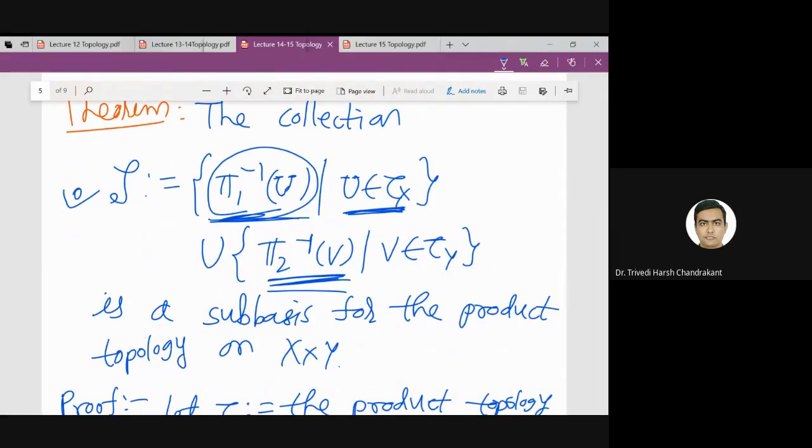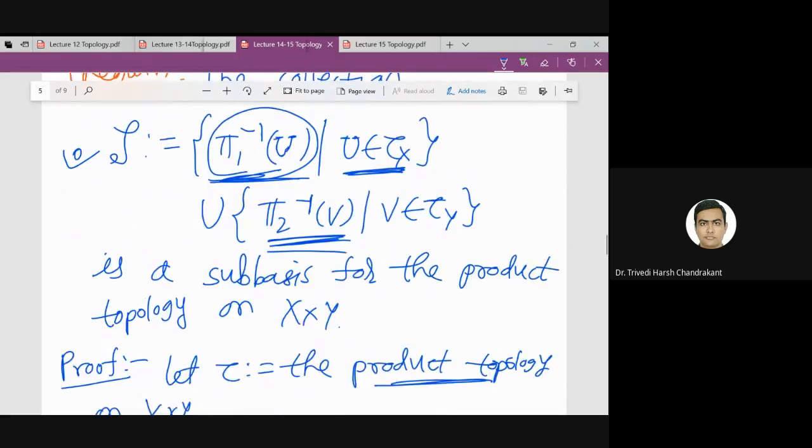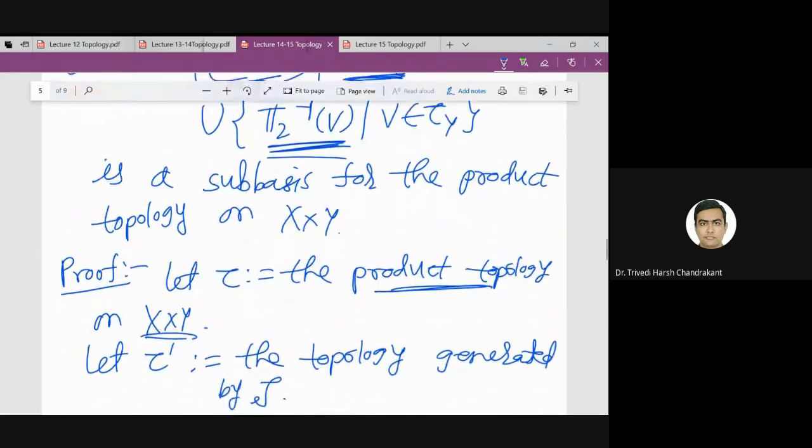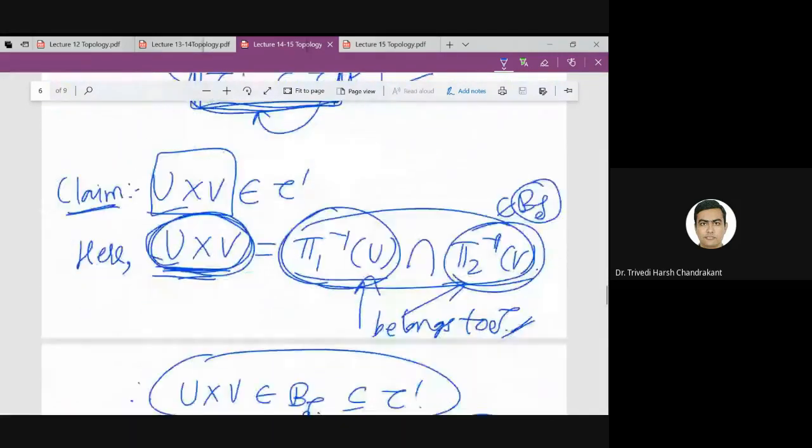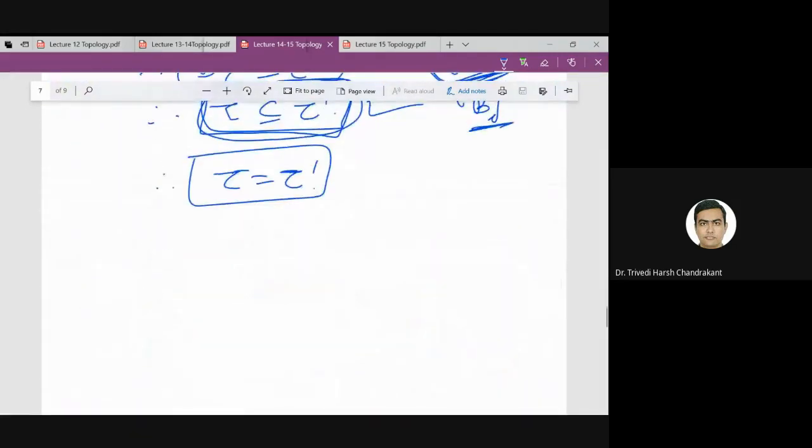So basically in R2, if I take all open vertical strips and horizontal strips, then it will cover the whole R2 space or whole xy plane. Union of all those strips is the R2 space. So therefore it is a sub base, and in fact the topology which it generates is the product topology. So that is what we discussed at the end of the lecture.